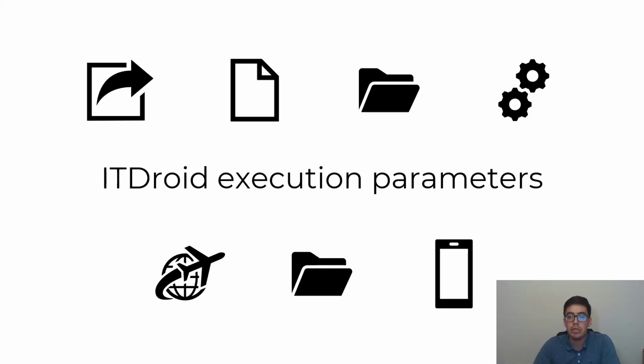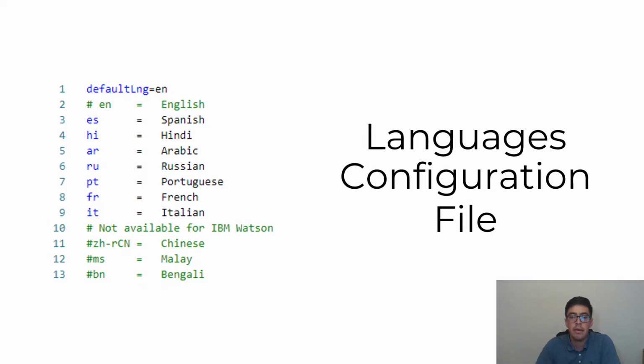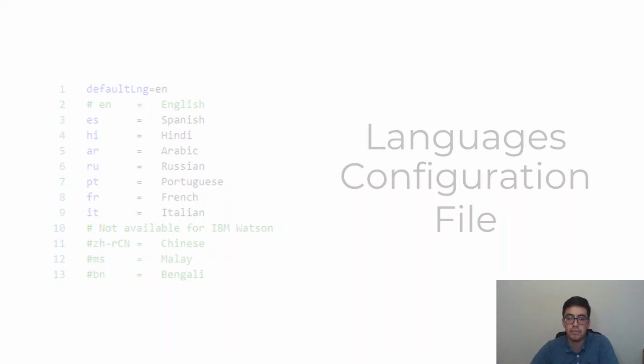Fourth, the language configuration file path. Fifth, the amount of strings within the app that are untranslatable, for example, the app name. Sixth, the folder where results must be stored. And seventh, the emulator or device ID that is going to be used for the test. Finally, the language configuration file that I mentioned before is a properties file that depicts the languages that must be used for the test.